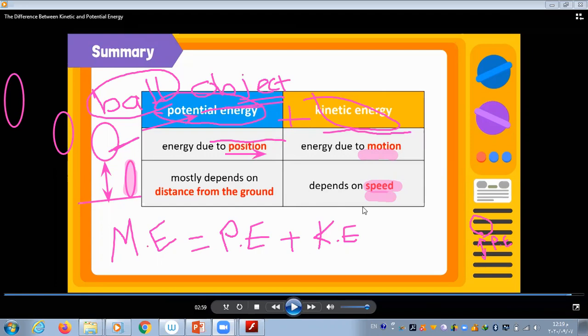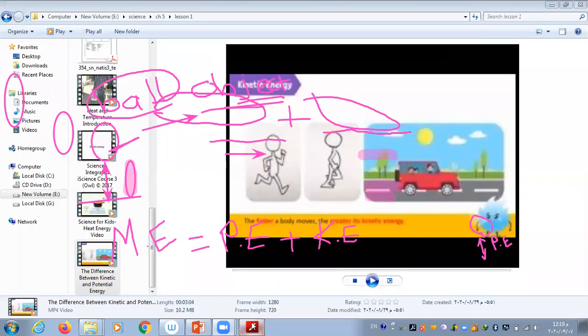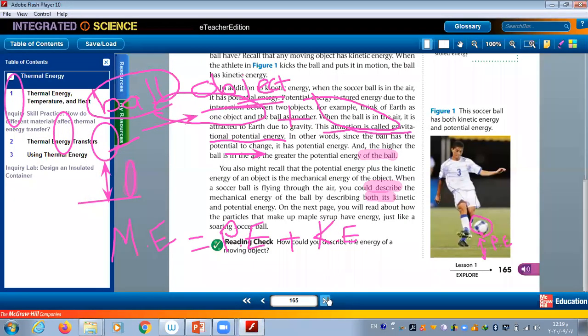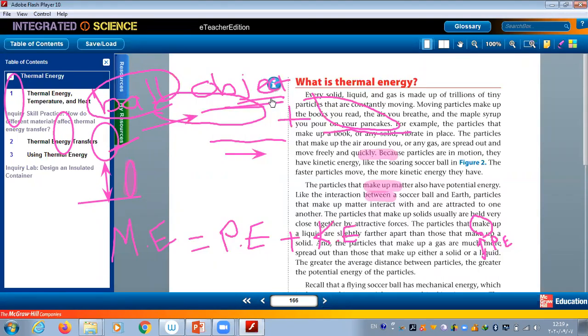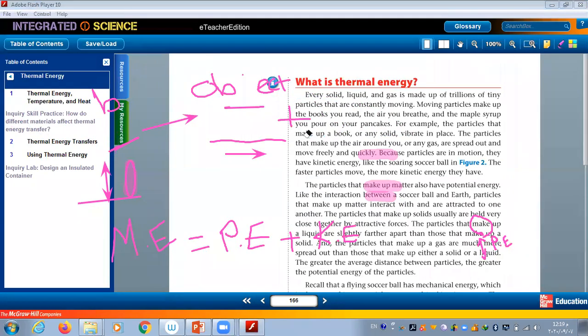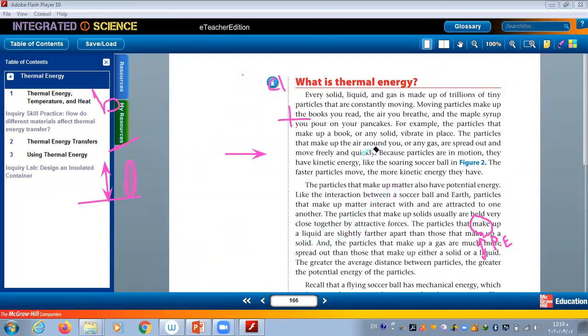Thank you. So if we go now back to our book, we'll find that the next page is talking about thermal energy. This thermal energy is related to kinetic and potential energy, but not for the object, only for the particles. So here we are going to talk about the particles of the object.